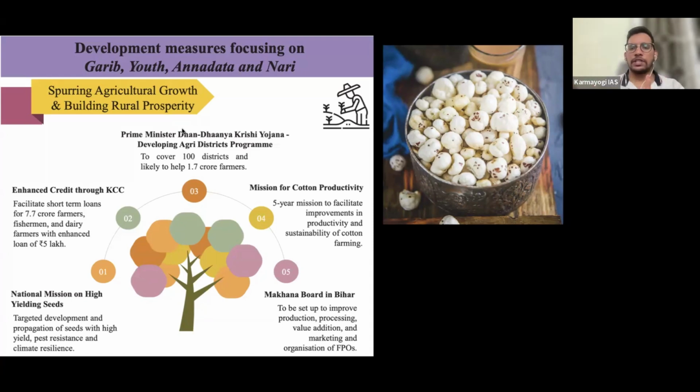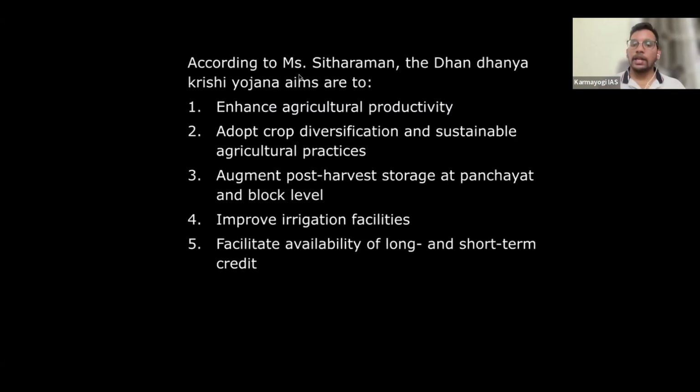We have a number of districts across the states, but the government wants to select 100 districts and then focus on enhancing agriculture productivity, adopting crop diversification and sustainable agriculture practices, and augmenting post harvest storage. You know, the Dalwai committee and many other committees have said we are wasting 23% of food grains.